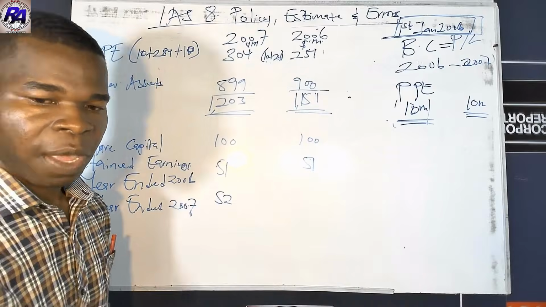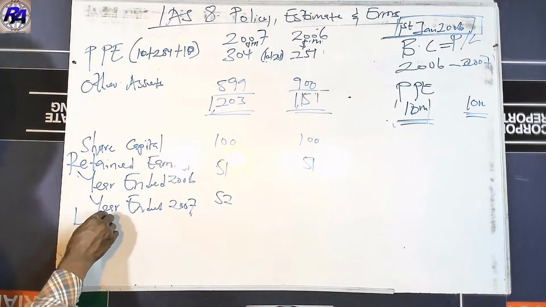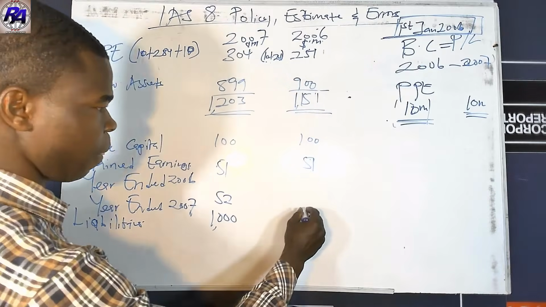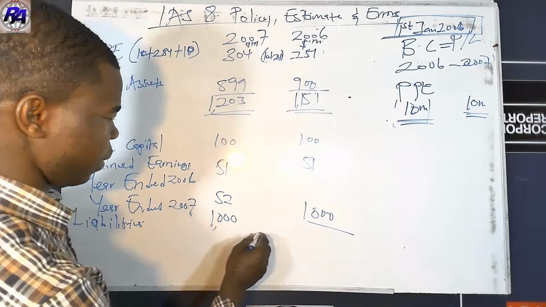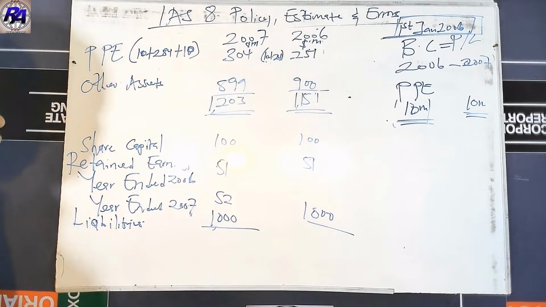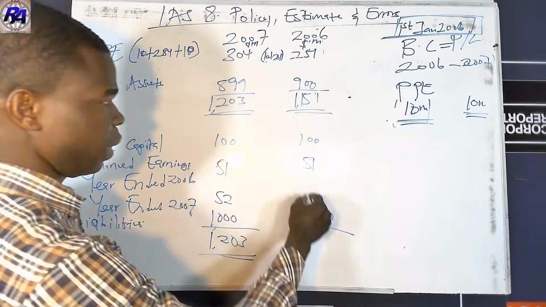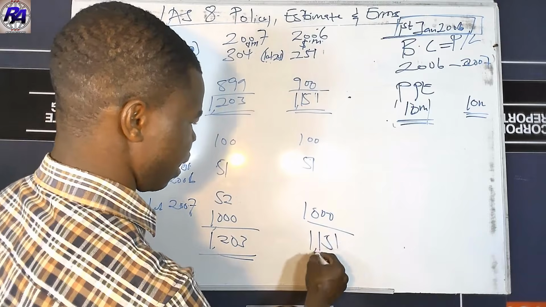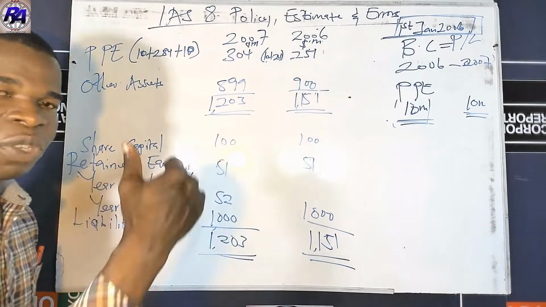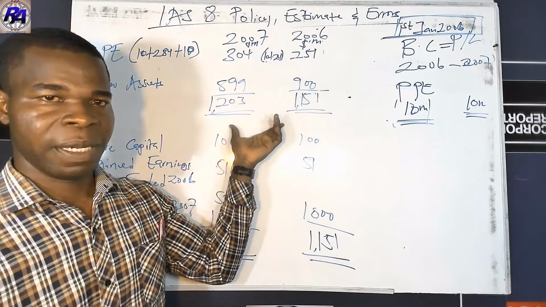Now we have liabilities in the question. This was the 1,000 and then 1,000. Now let's sum them up to see if you get the same 1,203. Yes, you get 1,203, and then here you get $1,151. So our account has balanced. So this is how you should treat a change in accounting policy retrospectively.